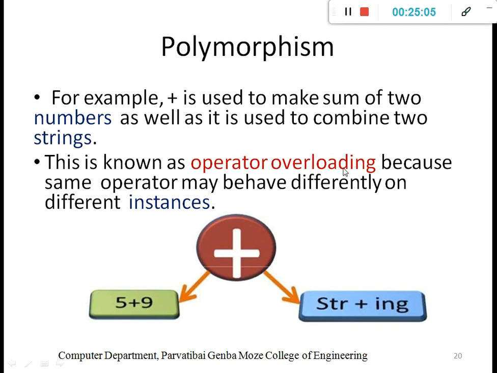It means one thing represents two behaviors, or two functionalities. That is called polymorphism, many forms. Like everyone executes multiple roles. For example, you are a student in the college, and at the same time you have a family and you are the child of someone else. That is again two roles: you are the child of someone else and you are a student. That is simply polymorphism.